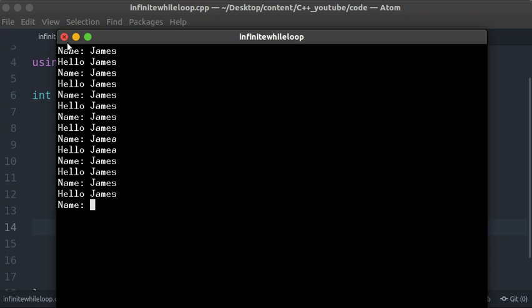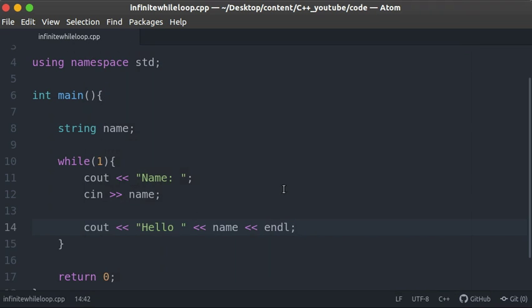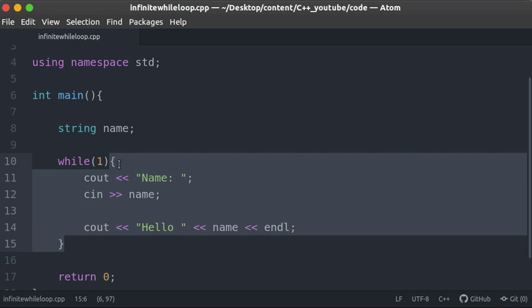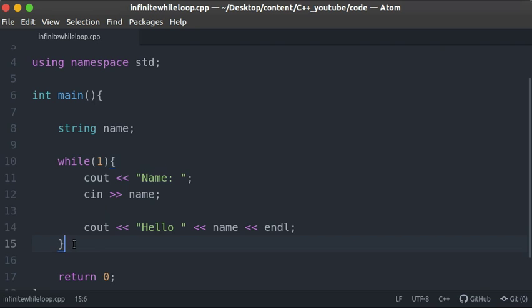So while working with while loops, be very careful. You can run into an infinite while loop without even noticing, so be careful whenever you're working with while loops. We will be discussing break statements and continue statements. These will help you check for a certain condition, and if the condition is true, you can then jump out of a while loop. So for now, just have the basic idea that this is what a while loop is all about, and every piece of code put under the while loop block between these two braces will continuously get executed an infinite number of times.